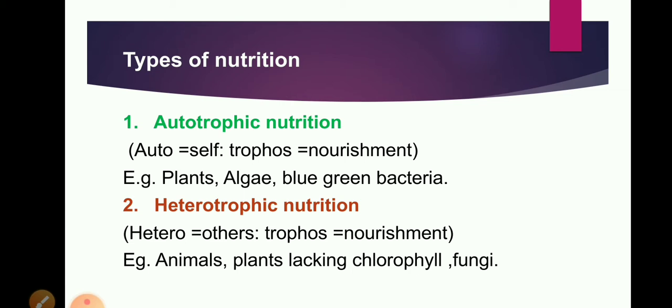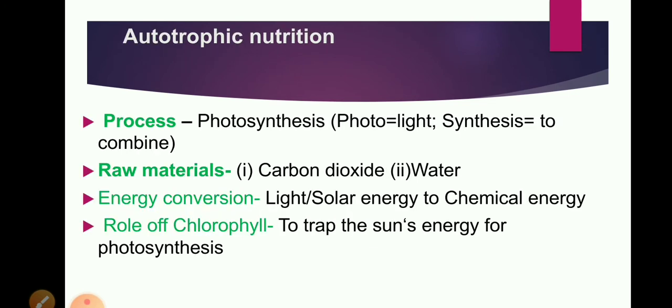An example of autotrophic nutrition is all photosynthetic organisms, meaning the organisms which contain chlorophyll in them, such as plants, algae, blue-green bacteria. For heterotrophic nutrition, examples are animals, plants lacking chlorophyll, and fungi. We will discuss autotrophic nutrition. The main process of autotrophic nutrition is photosynthesis.